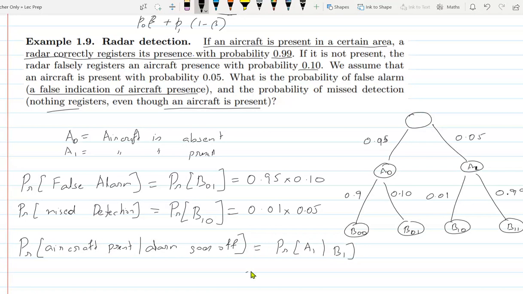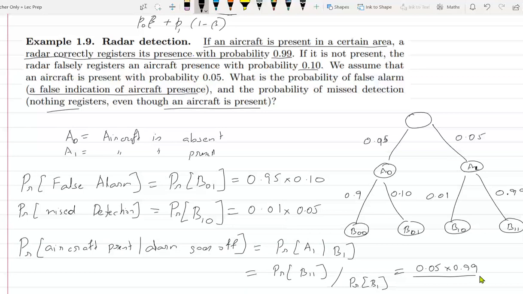So this is the probability of A1 intersection B1, that is B11, divided by the probability of the alarm going off. And what is the probability of B11, which you already calculated? 0.05 into 0.99 divided by the probability of B1.